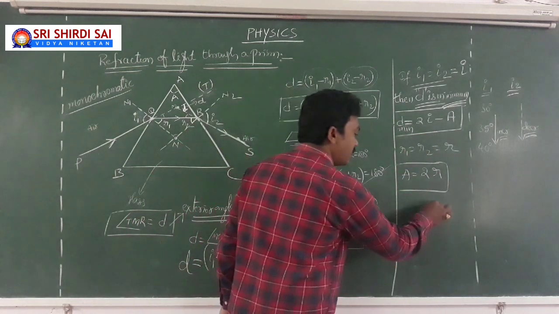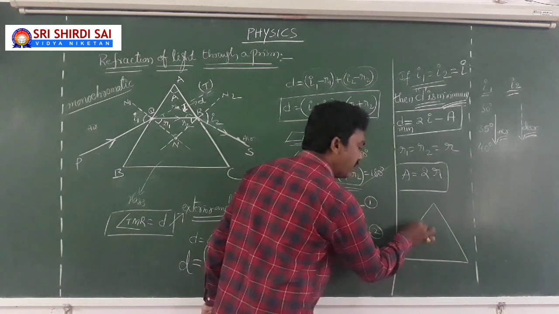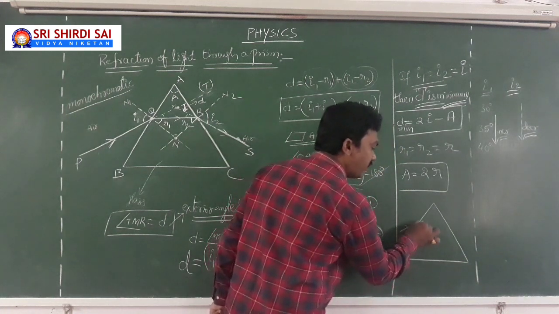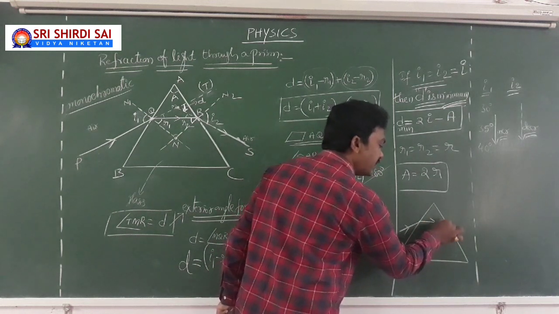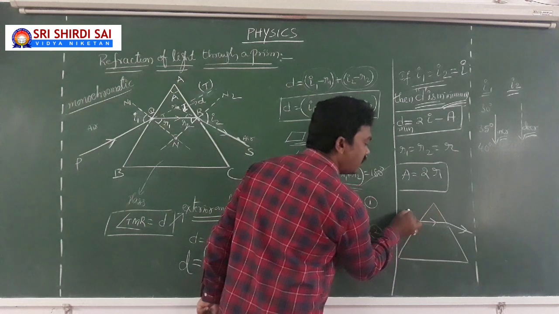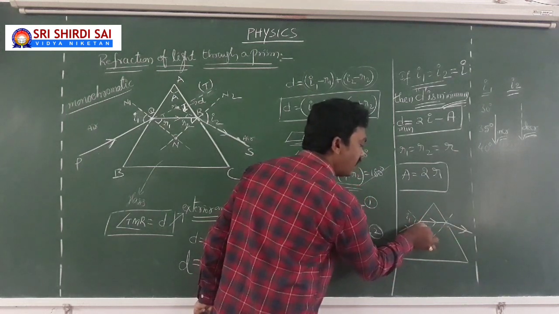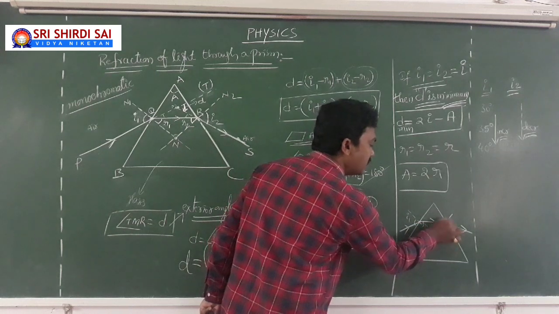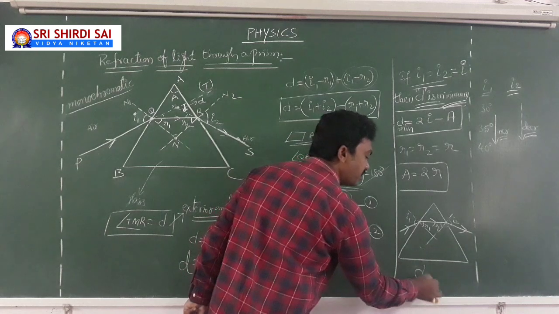In such a condition, at minimum deviation, whenever I1 equal to I2 with R1 equal to R2, remember your refracting light ray will be parallel to the base of the prism. This is I1 and this is R1, this is R2 and this is I2. I told you this is at the minimum deviation position.